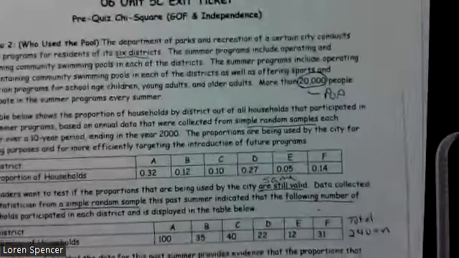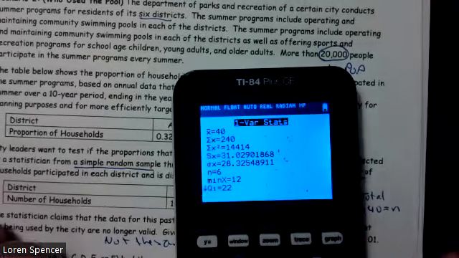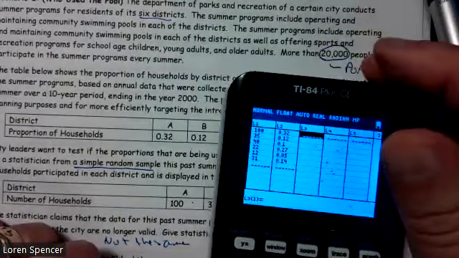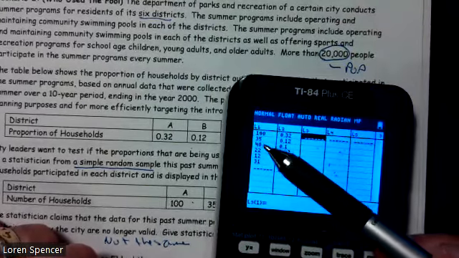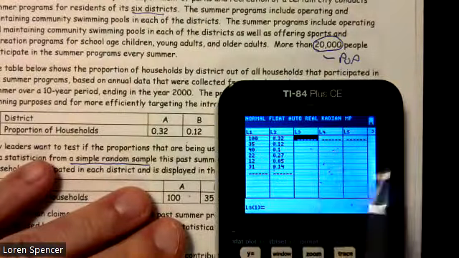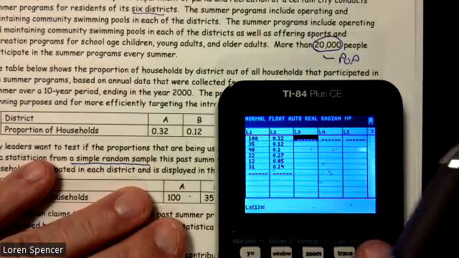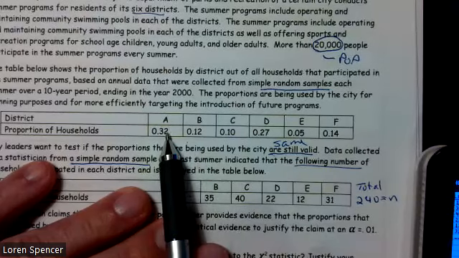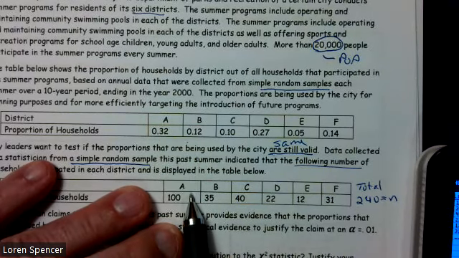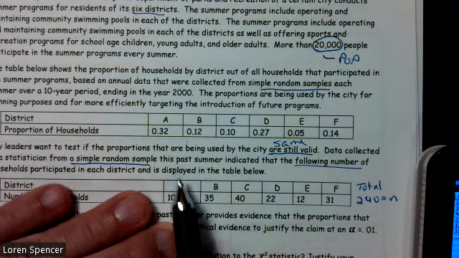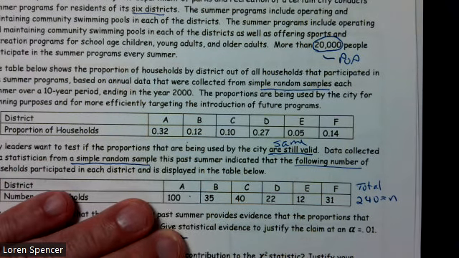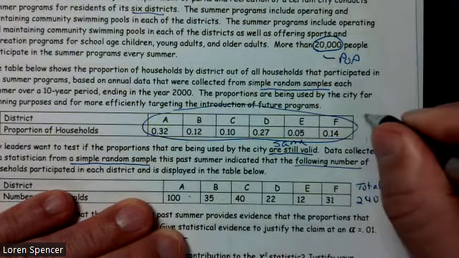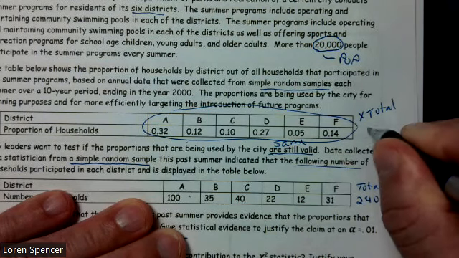And then we need to go back and look at our original tables. All right, so let's go back into stat edit. I've already entered both columns. I entered the observed values, the 100, the 35, into L1, and then I put all the percentages into L2. But those are percentages and they're not expected values. So I need to convert these percentages to expected values. And I do that by multiplying all of these times the total, which in this case is